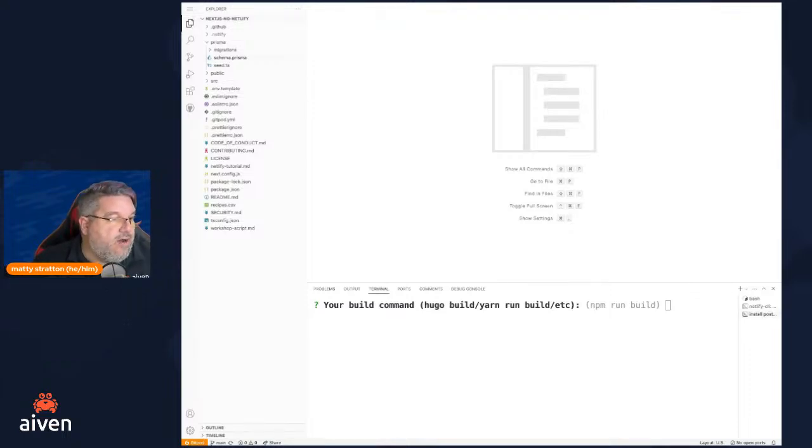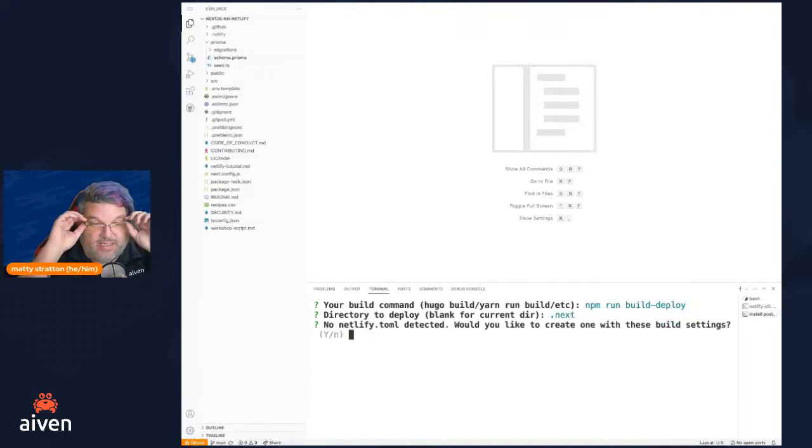And now it's going to try to guess the best that it can, but it's going to be wrong. So what we're going to do is say our command is npm run build deploy, because remember, build deploy was the name of the script that we want it to actually run. So I'm going to say you're going to run npm run build deploy. And then it's going to ask me, where is it going to find the artifacts? And the .next directory is a correct answer. That's how Next works. So that's totally cool.